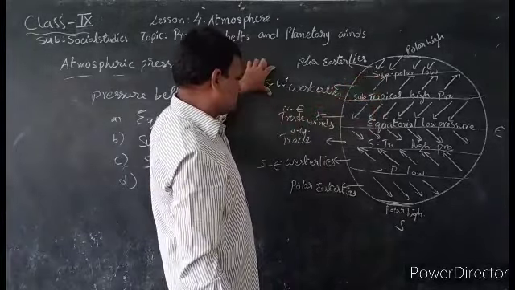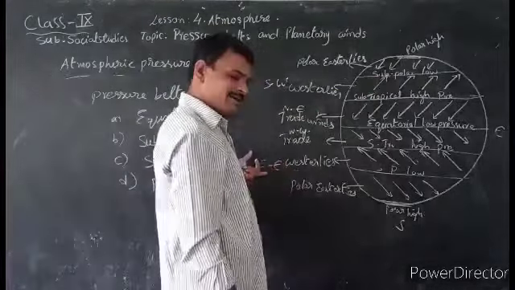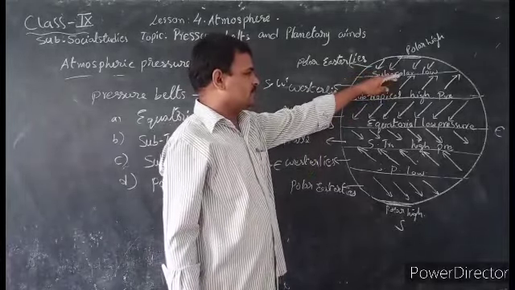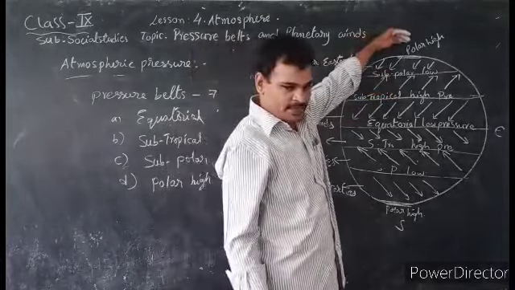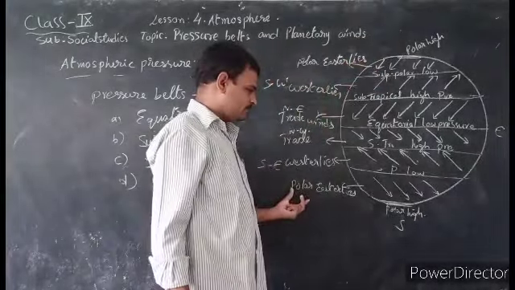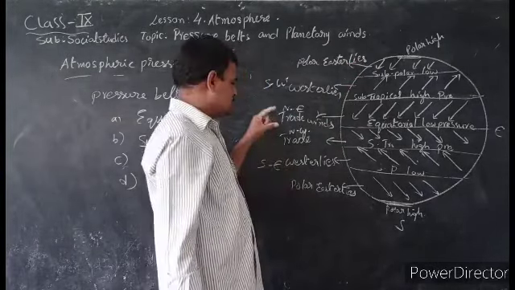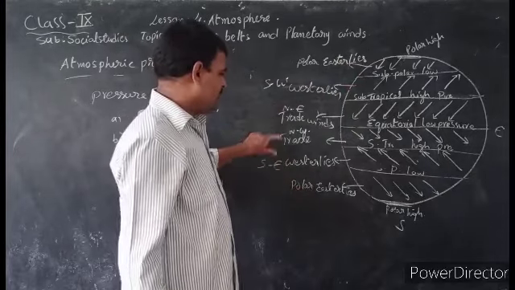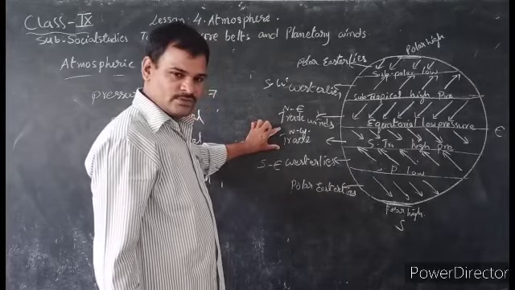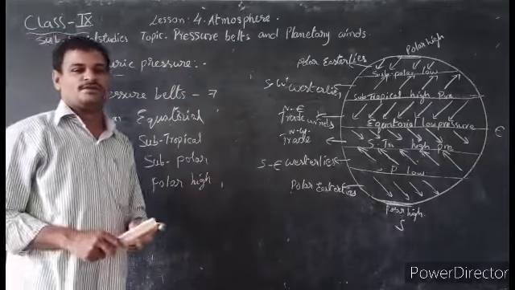These start from the southwest, so they are called southwest westerlies. Here they are from the southeast. Next, polar easterlies are from the polar high pressure belts to the subpolar low pressure belts. Here also, the direction of polar easterlies is the same as the trade winds: in the northern hemisphere from the northeast, in the southern hemisphere from the northwest. Okay, in the next class we are learning about the types of winds and rainfall.